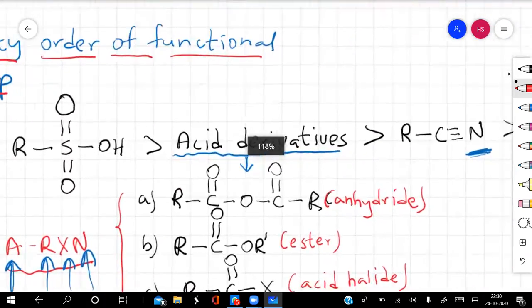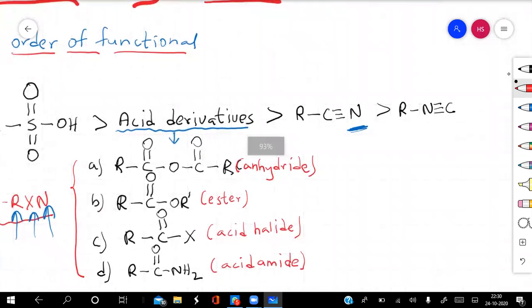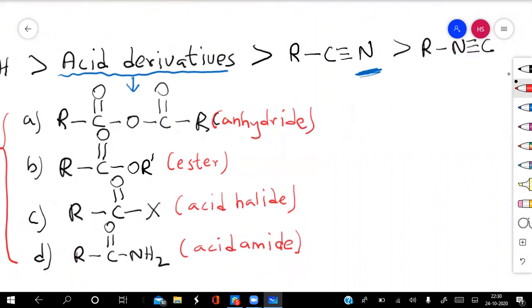Apart from that, we have acid derivatives, like anhydride, esters, acid chloride, and acid amide. These are the acid derivatives, meaning they are obtained from the carboxylic acid. In all these compounds, for example in an anhydride, these two oxygen atoms are bonded with this carbon atom with how many bonds? Three bonds. Here also these two oxygen atoms are bonded by three bonds.